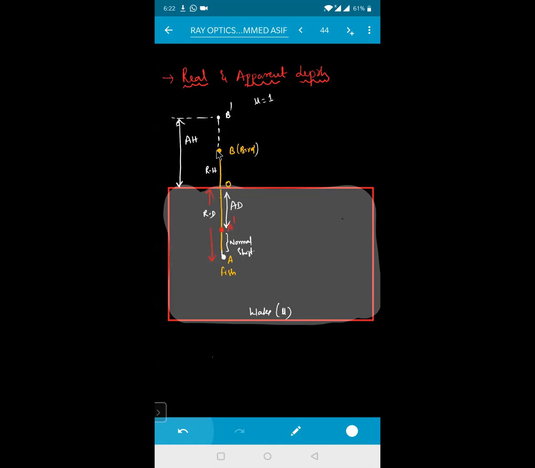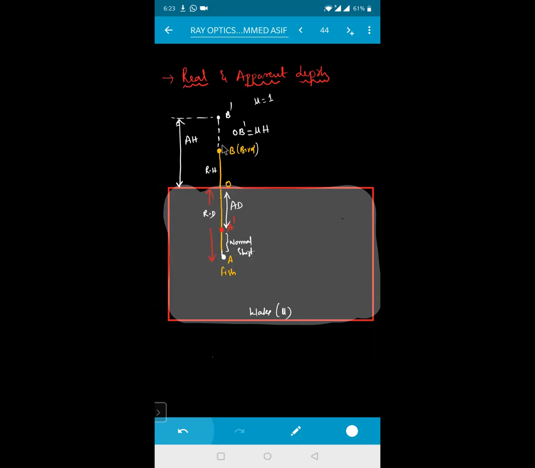Now in this one, O to B dash will be equal to your mu times of your capital H. So what is the H right now here, beta? Real height. It will be your real height. So OB dash will be equal to how much, beta?